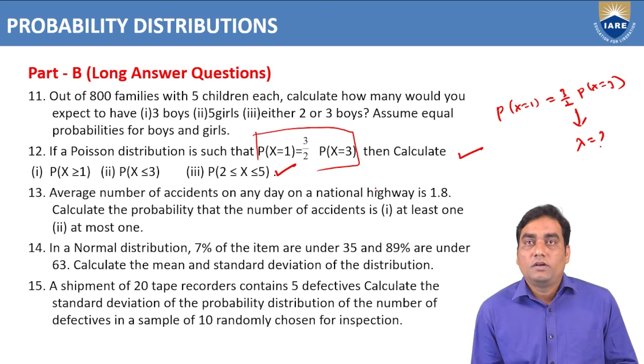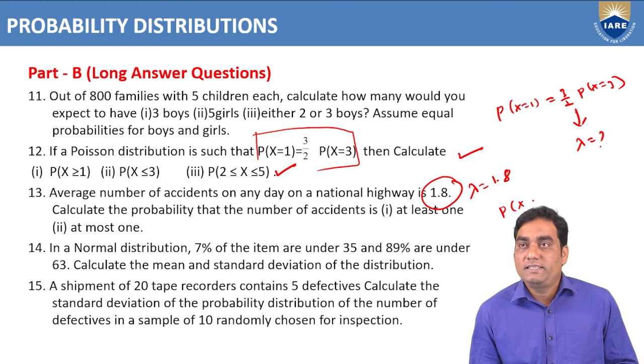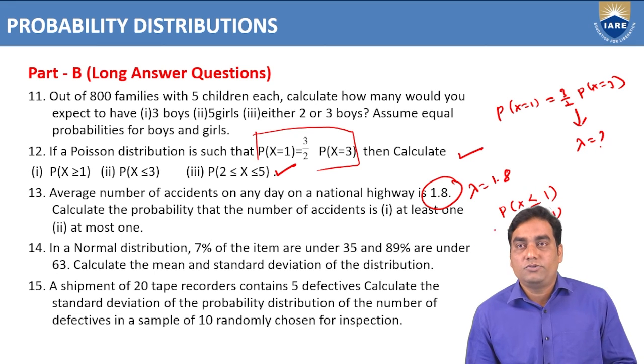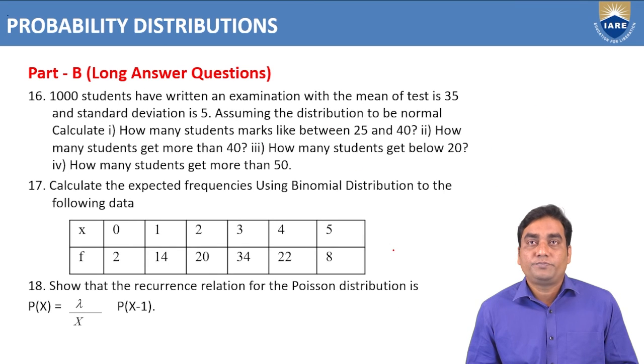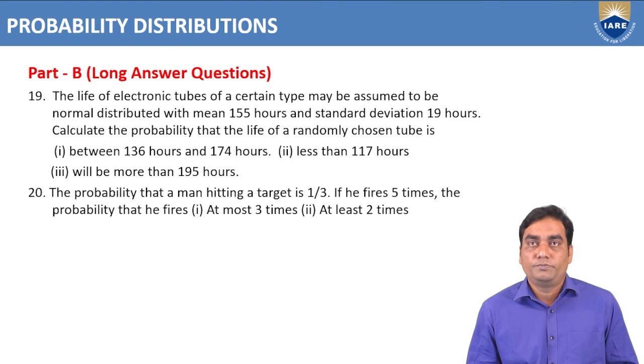Okay. And the average number of accidents on a day on a national highway is given, that means lambda value is given. Calculate the probability that the number of accidents is at most 1, that is less than or equal to 1, and at least 1, x greater than or equal to 1. You need to find these 2 values. Similarly, the 14th and 15th problems we can also do.